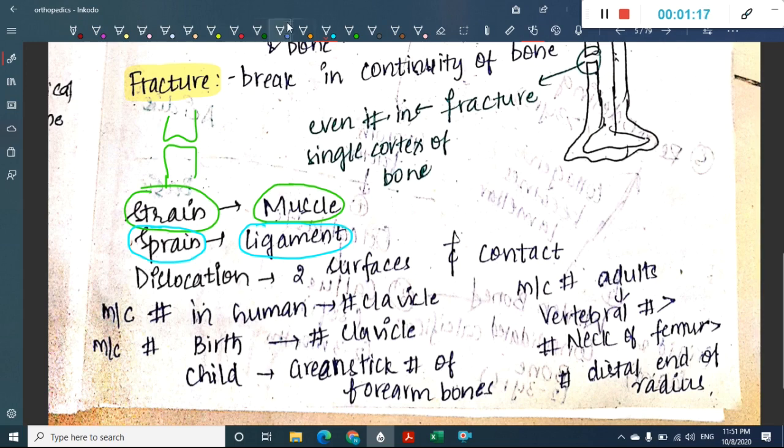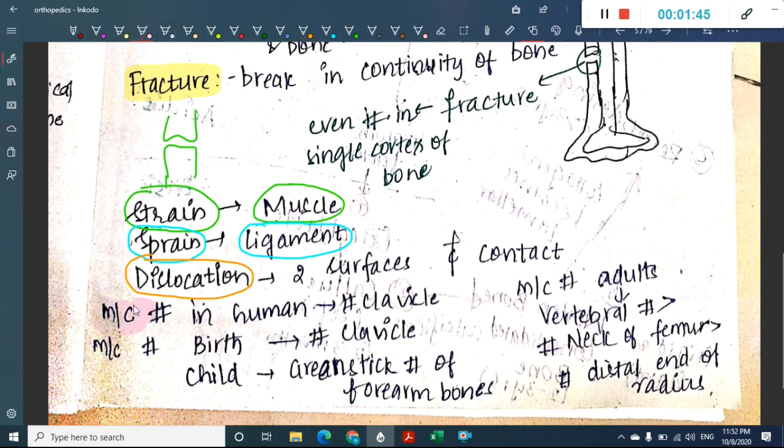What is dislocation? Dislocation is when two surfaces are without contact. That means if this is the head of the humerus and this is the glenoid cavity, both should be in contact. If they are not in contact, then we call it a dislocation, right? Then we will see some one-liners.